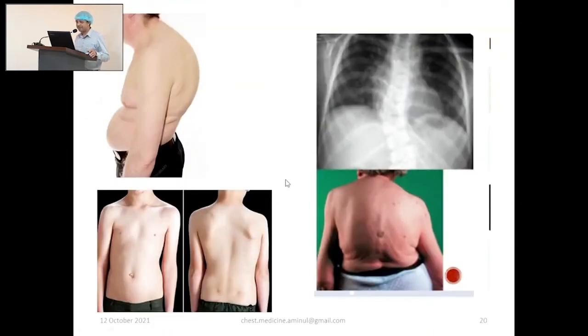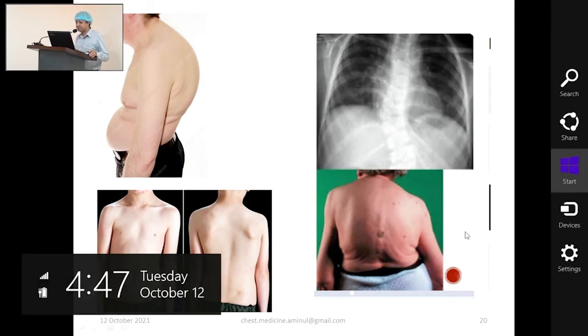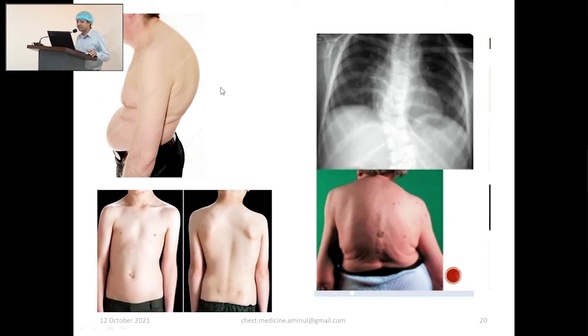Problems of the vertebra: forward bending is kyphosis, lateral bending is scoliosis, and both forward and lateral bending means kyphoscoliosis. These are important in another aspect: they change the position of the apex.